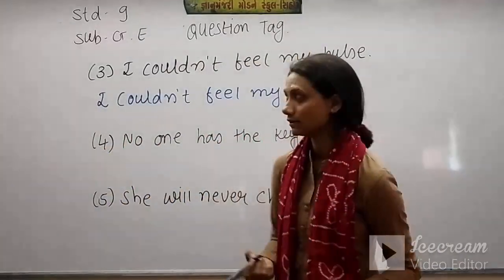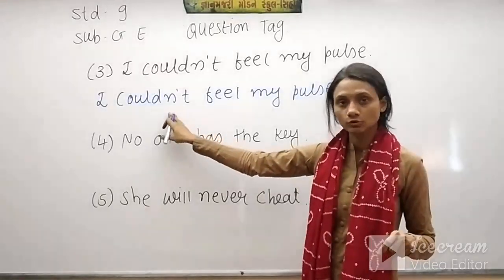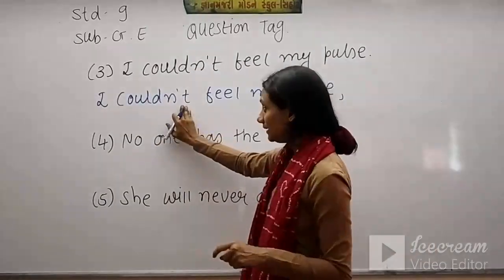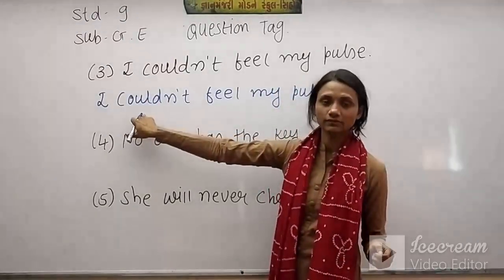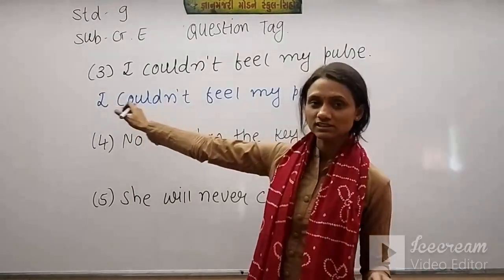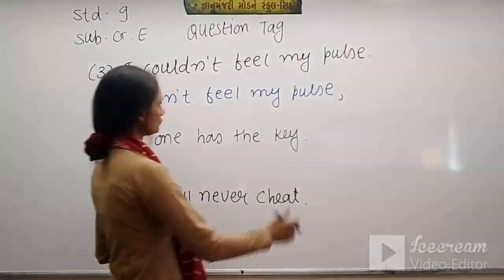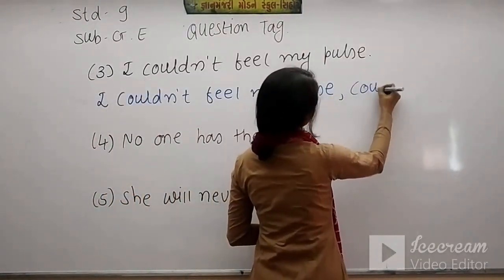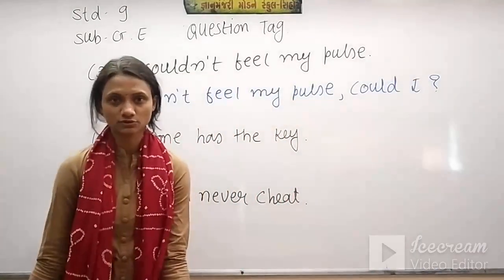Now see students, couldn't means could plus no. So this is our negative sentence, and here could is our auxiliary verb, here a modal auxiliary. So our question tag will be positive. So, could I? After that don't forget to put a question mark.